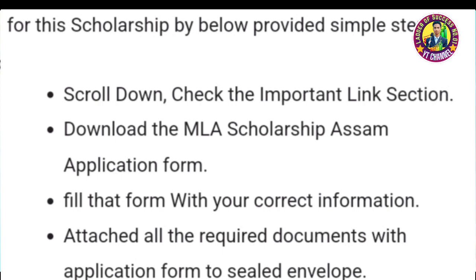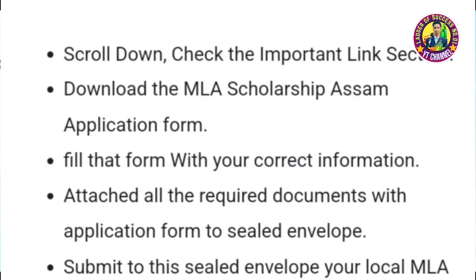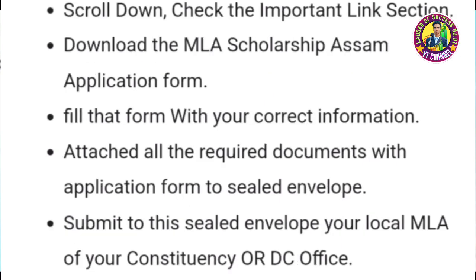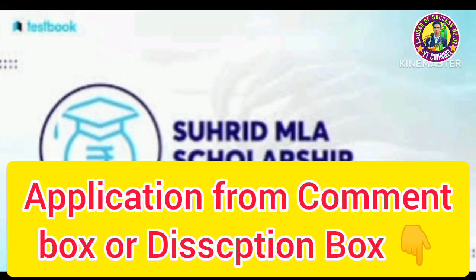Download the MLA Scholarship Assam application form. Fill that form with your correct information. Attach all the required documents with the application form in a sealed envelope. Submit this sealed envelope to the local MLA of your constituency or the DC office. Please note that you should not use this application form. Instead, please use the usable application link provided in the comment box and description box section.